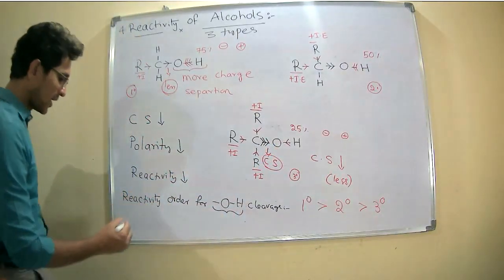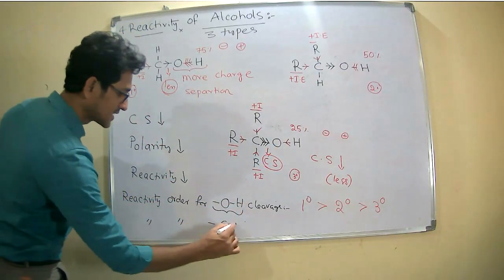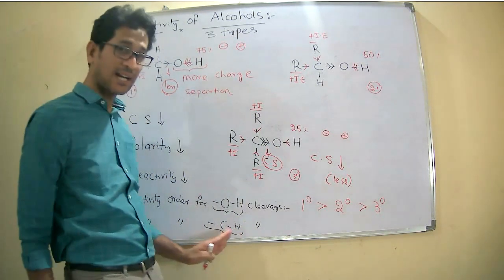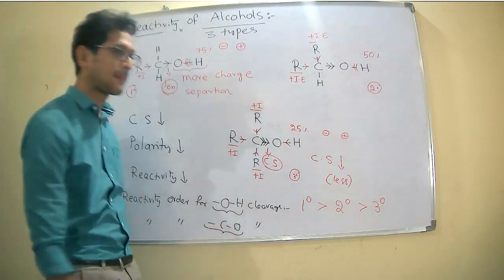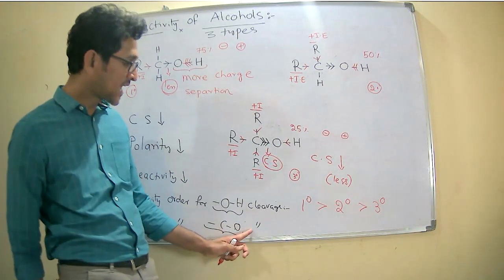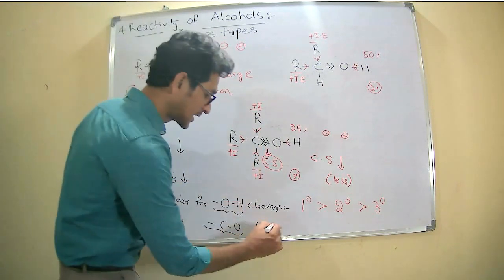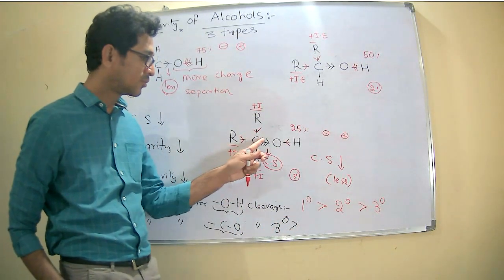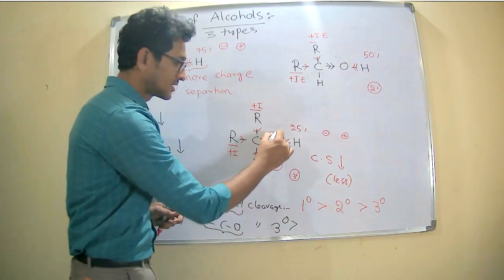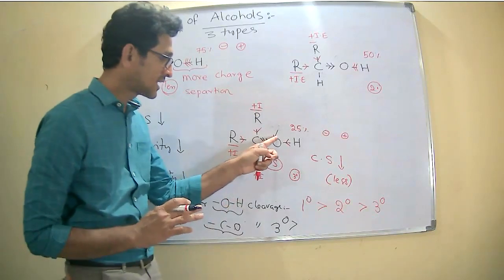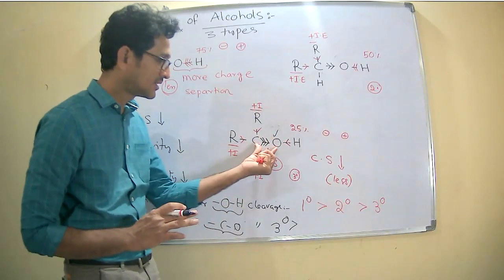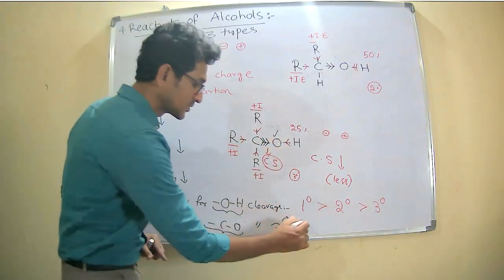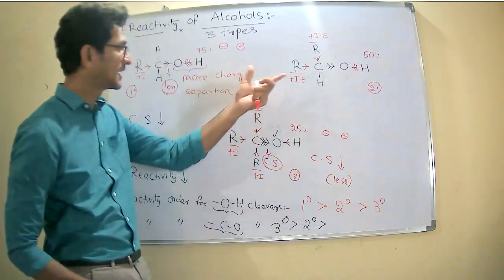So now I can write the reactivity order for carbon oxygen cleavage. Which is more reactive? Tertiary is more reactive, because in this case carbon is donating more electrons to the oxygen. The electron density at the oxygen is more. Oxygen is electron excess, carbon is electron deficient, so the charge separation will be more. You can easily break the bond. Therefore, it is more reactive: tertiary followed by secondary and primary.